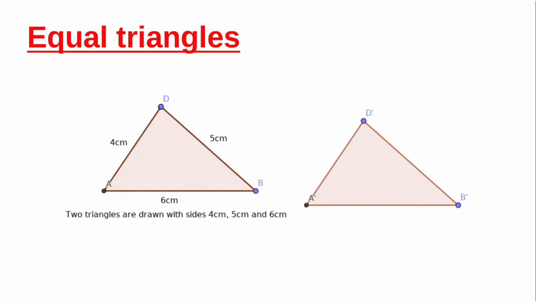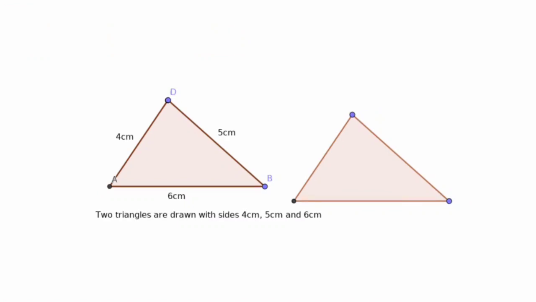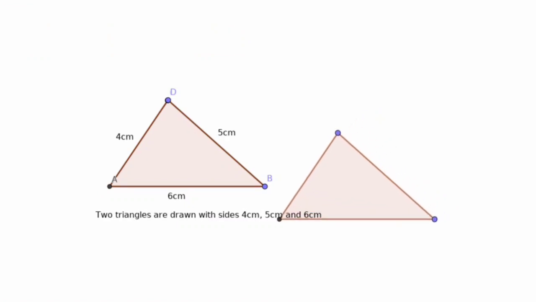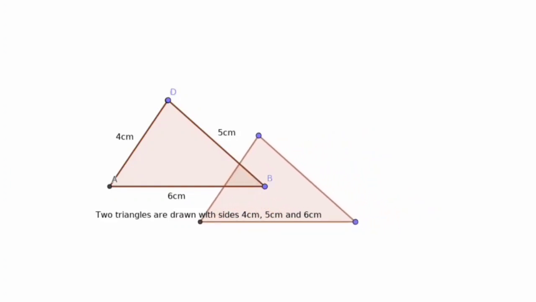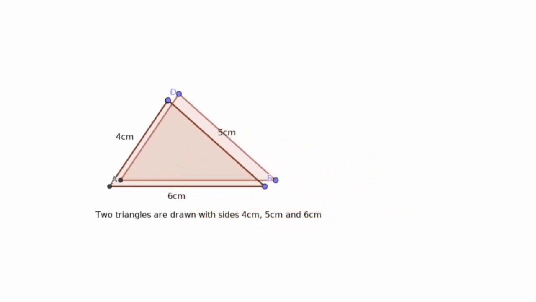Now we discuss the important topic equal triangles. Here two triangles are drawn with the sides 4, 5 and 6 centimeters. Now we are going to check whether the triangles are equal triangles. Look at. The second triangle is moving and placing upon the first triangle.